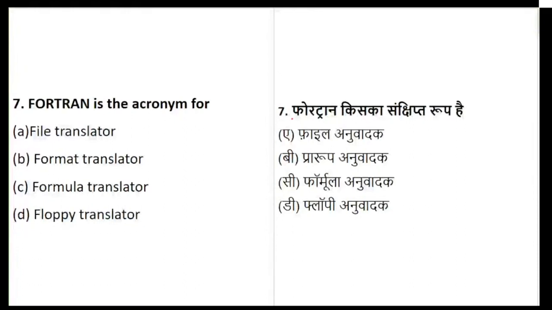Question number 7 on the screen, everyone. Gayatri has answered. Others, just make sure that you're answering the questions. Okay, Fortran is an acronym used for formula translator.